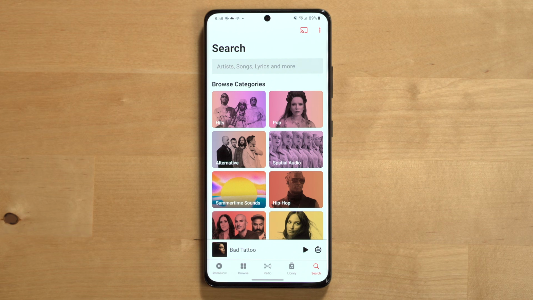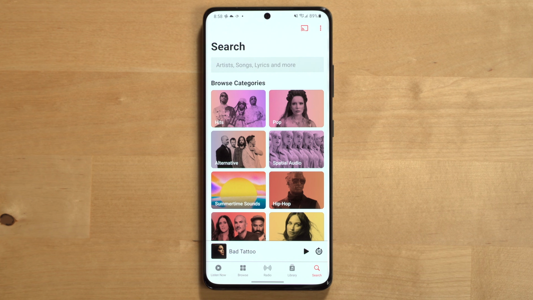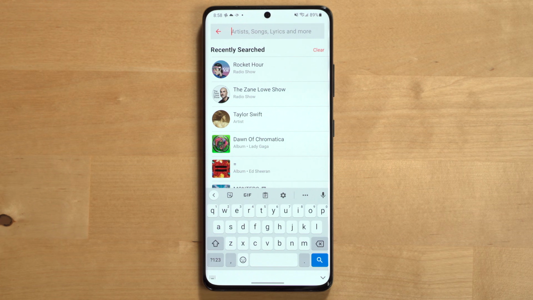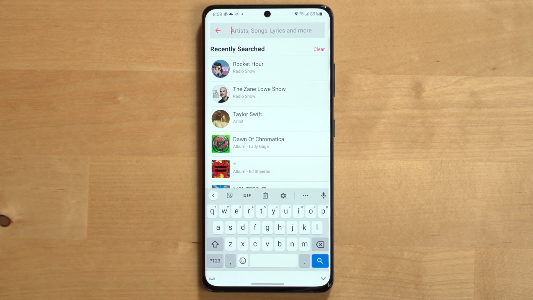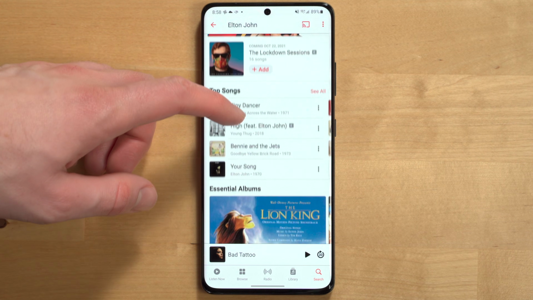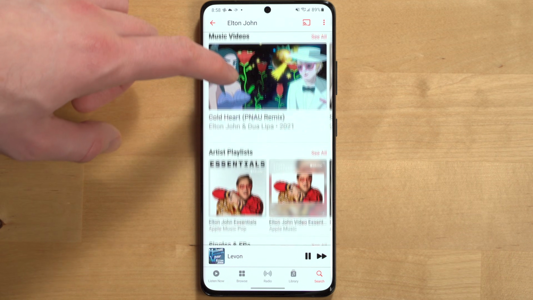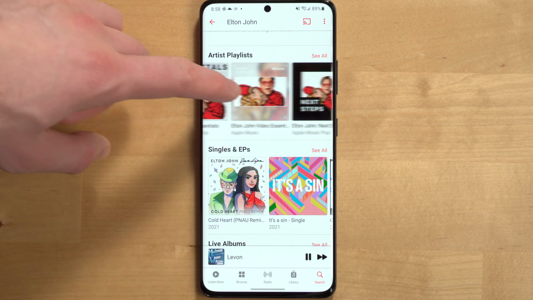The last tab is Search, which gets its own dedicated tab in Apple Music and also lets you browse popular categories as well. You can search for songs, albums, artists, etc. And one nice thing is when you search for an artist, the search results will then show sections for that artist's songs, albums, playlists, etc. So that's in general how the Apple Music app is organized and what you can find in each section.